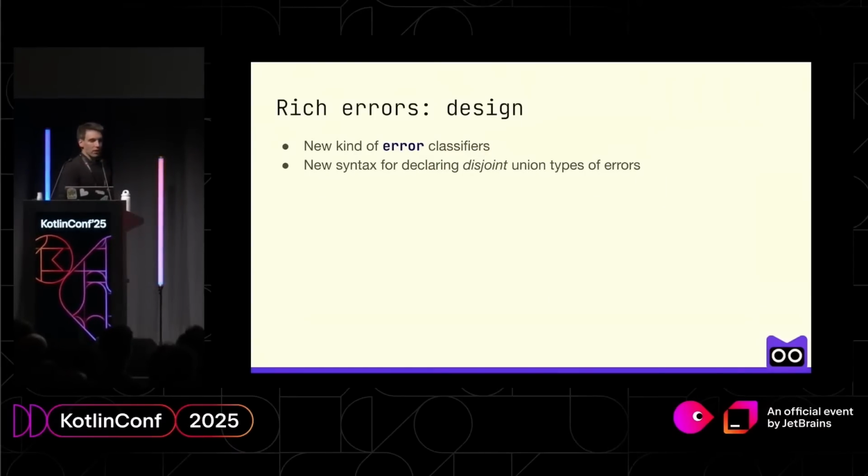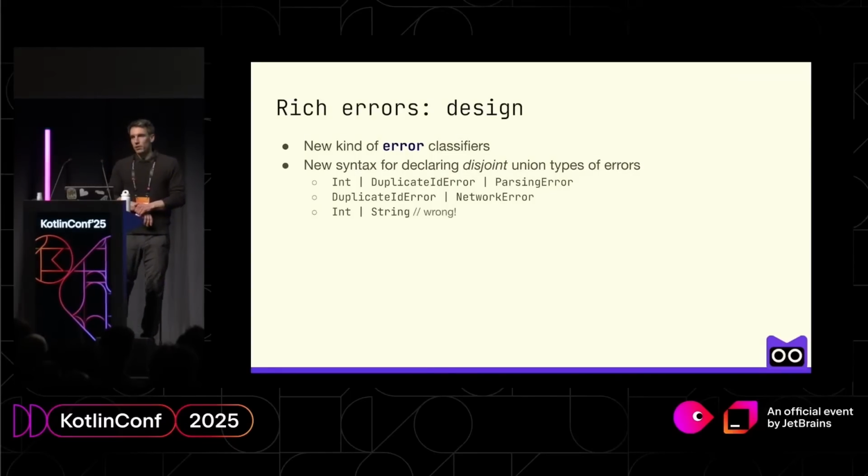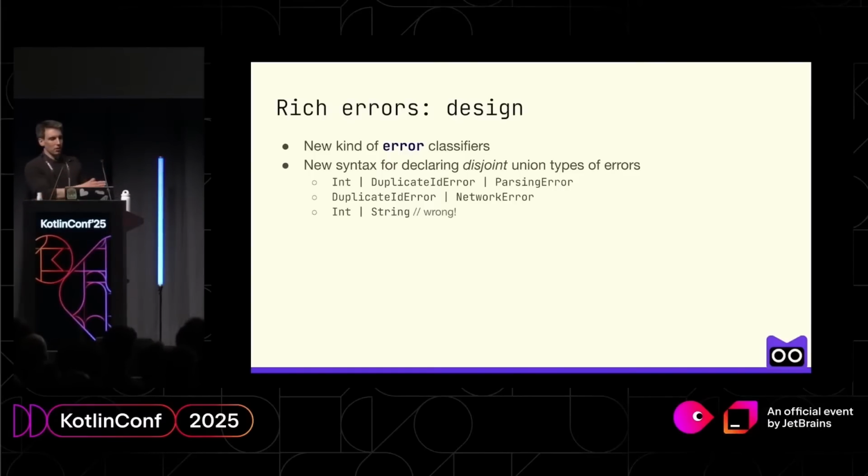The next thing is about this new syntax for declaring disjoint union types. So I mentioned that this feature is not a union type, but more acts as having a main actor and a bunch of errors. So it's possible to declare a type Int or a bunch of errors, like here Int or DuplicateIDError or ParsingError. We can also declare just two errors, but we cannot declare, again, Int or String. It's prohibited by the type system and is not going to work.